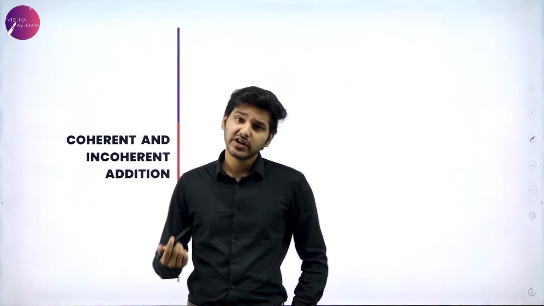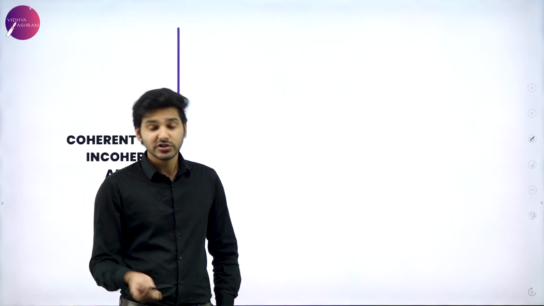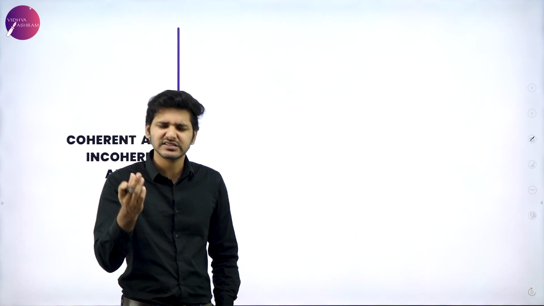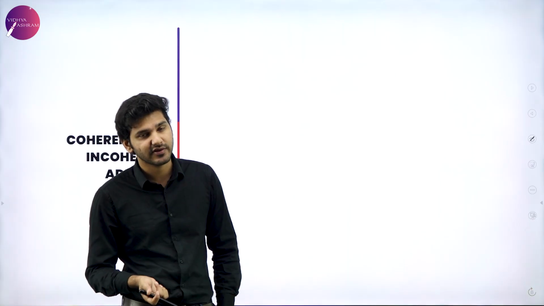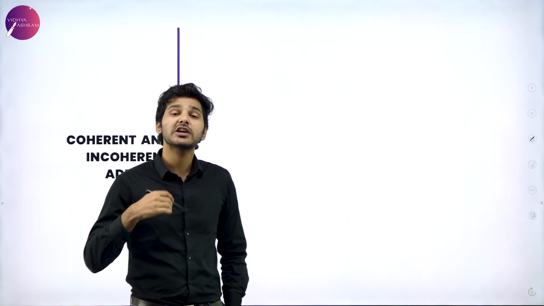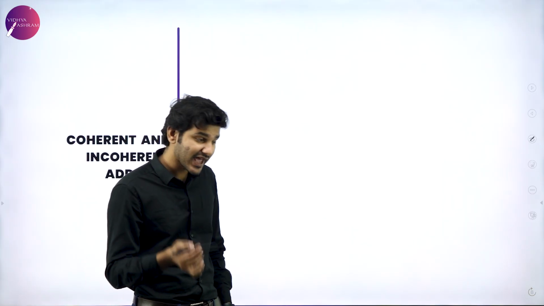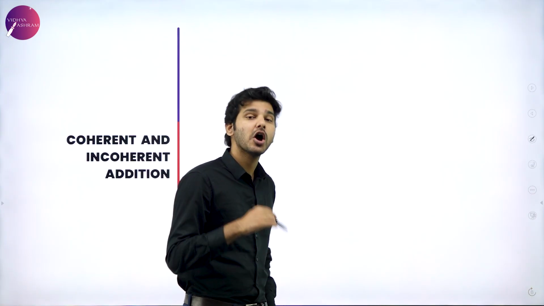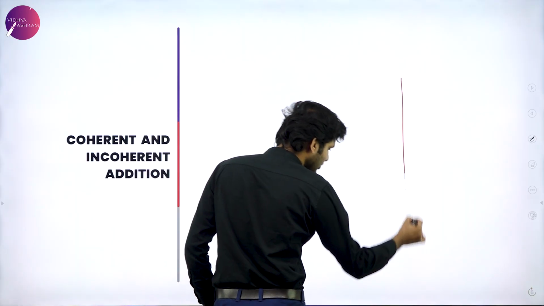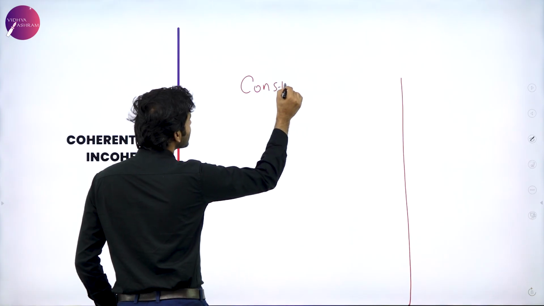So how exactly do we know that two waves are going to interfere constructively or destructively? So the very simple basic thing we can do is measure the phase difference or simply the path length of that particular wave. That particular wave's information will tell us, depending on the path difference, we can actually calculate and say that will that wave be interfering constructively or will that wave be interfering destructively? So there are two possibilities. One is constructive interference.